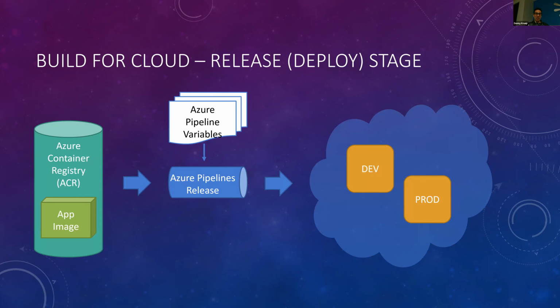The second stage, how does that actually get into an environment? Well, you have to use a second half of that pipeline, which is the deployment part or the release pipeline. And that is set up in our system to take out the image from that repository and then actually push it into either a development environment or a production environment.